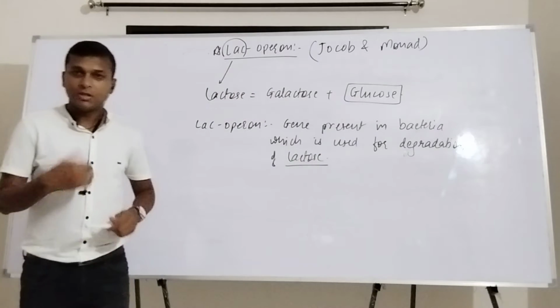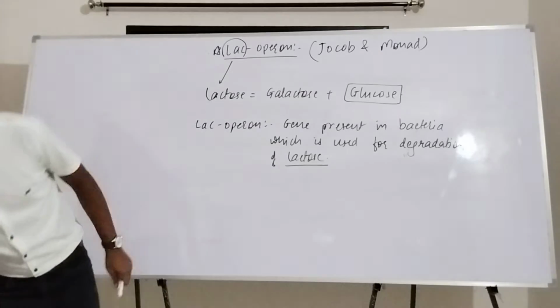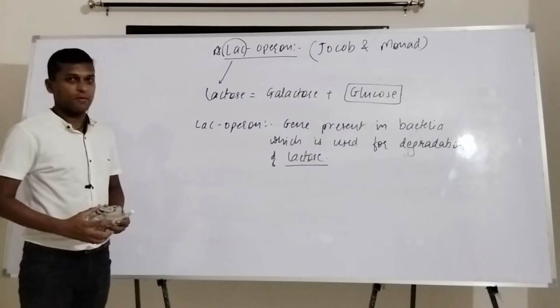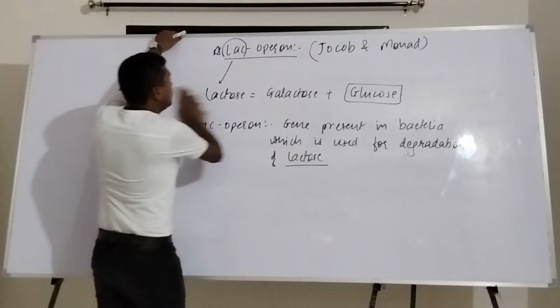Okay, and why this degradation is important? It is just because that particular bacteria needs to extract that glucose from it. Okay, so with this view, let's go ahead.